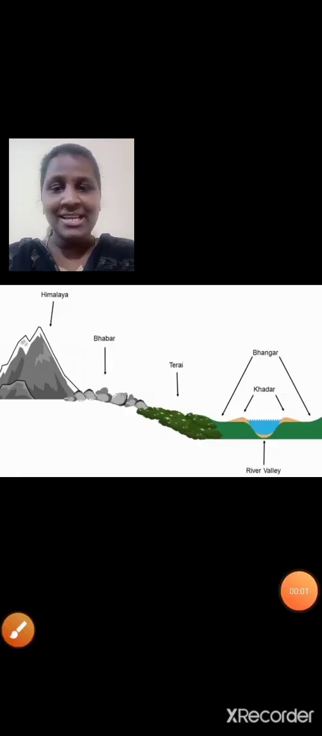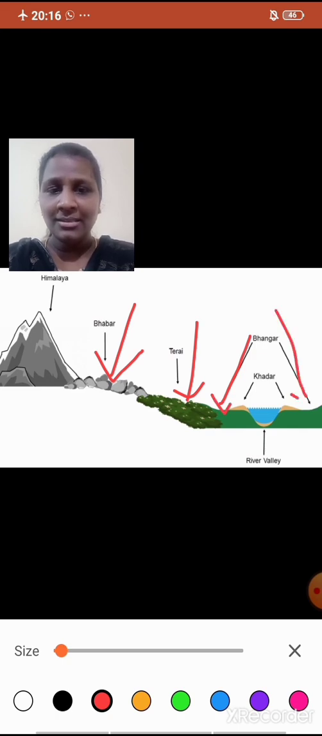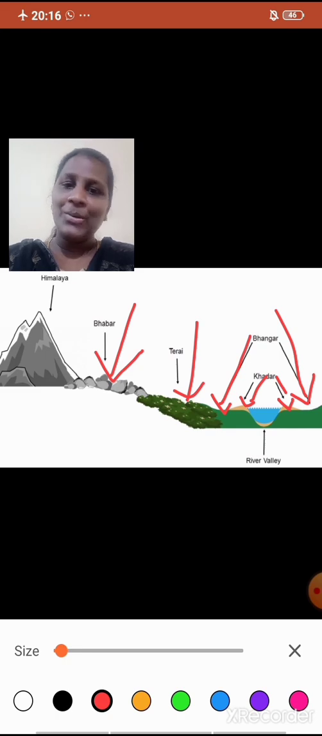We will revise now whatever we have learned just now. We have learnt about the Bhabar, the Terai, the Bhangar, as well as the Khadar. I hope it is clear.